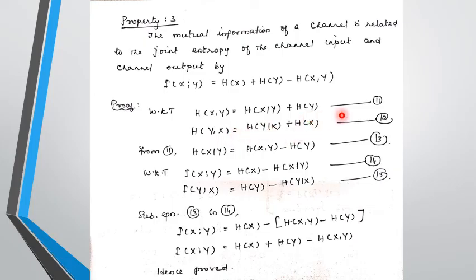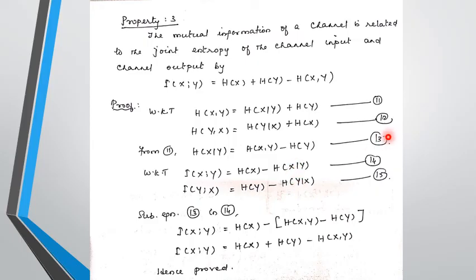So from the 11th equation, we can find this conditional entropy H(X|Y) as H(X,Y) − H(Y). Also we know that the mutual information is H(X) − H(X|Y), and I(Y;X) = H(Y) − H(Y|X).